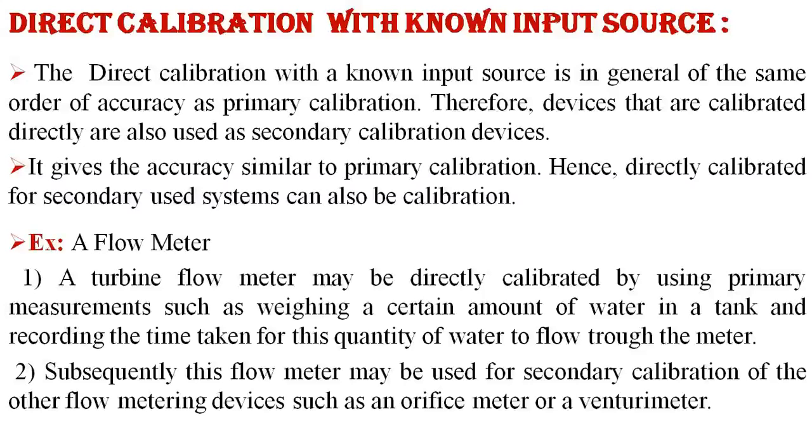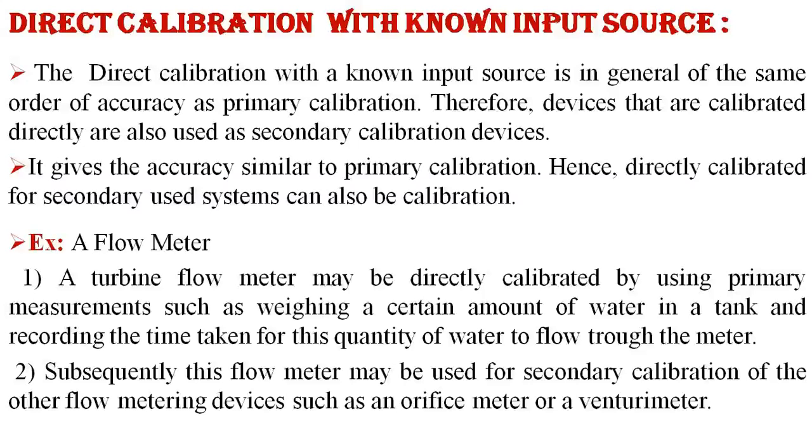It gives an accuracy similar to primary calibration, hence a system directly calibrated can also be used for secondary calibration.